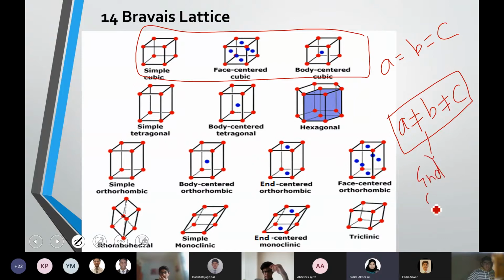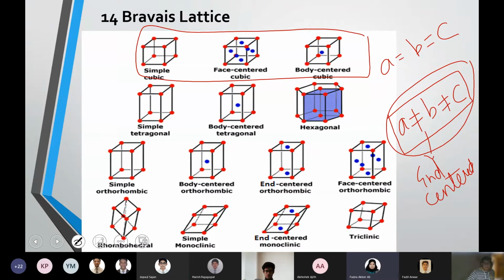So end-centered arrangement is possible when you have the edge length dimension A not equal to B not equal to C. So this is not the case for a cube. In a cube, you can either have a simple cubic arrangement, face-centered arrangement, or a body-centered arrangement. End-centered arrangement is not possible. End-centered arrangement is possible, as you can see, for monoclinic and for orthorhombic.